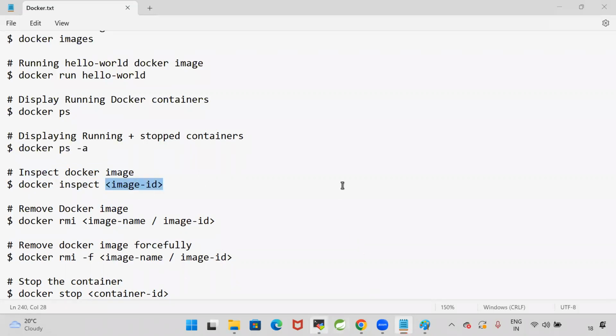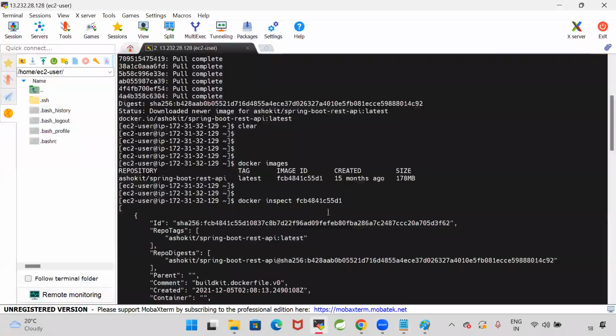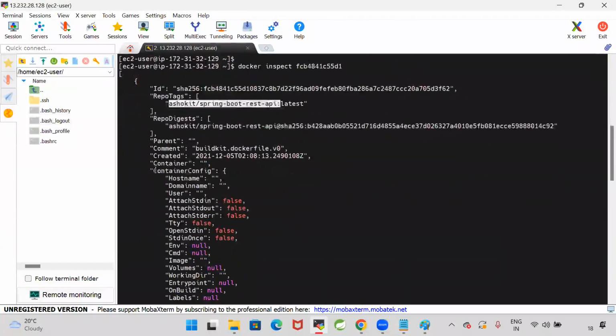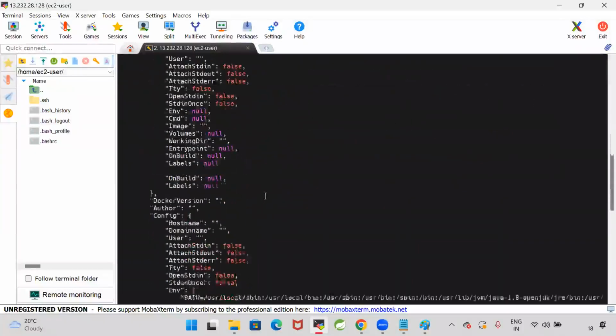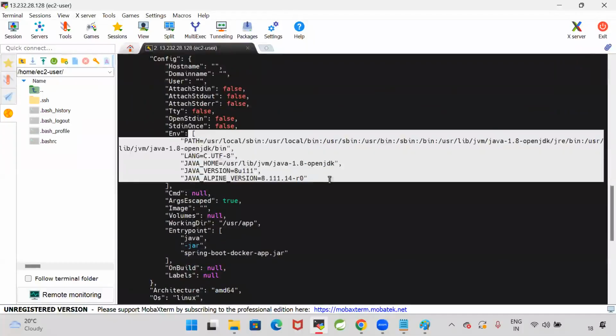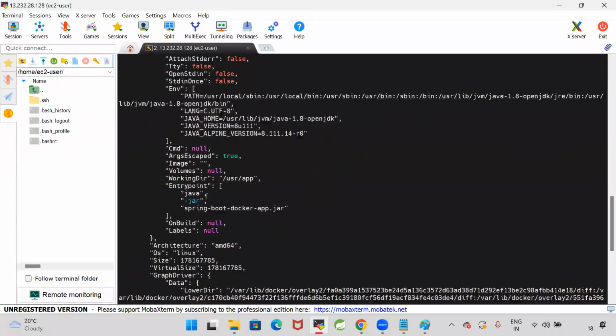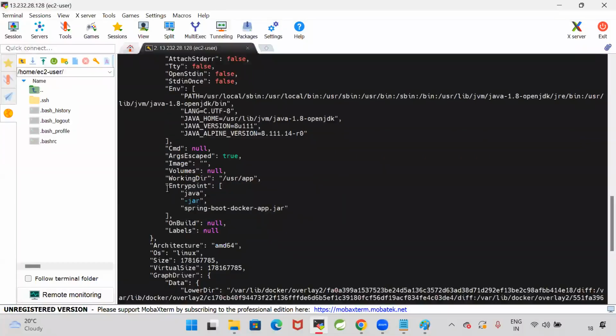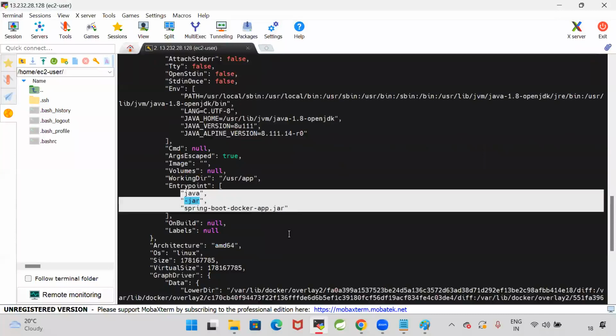If you do the inspect, that means we are doing the postmortem on the Docker image. So we are seeing what all the information is available. This is my image name, and these are the containers. That container is not available currently with this image, and Docker version, and this environment which is used to run this application, and what is the command that we are using to run this application. So where this application will execute in the container, how this application will execute in the container.